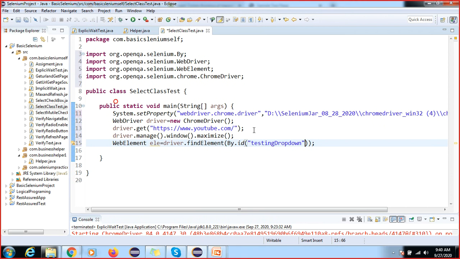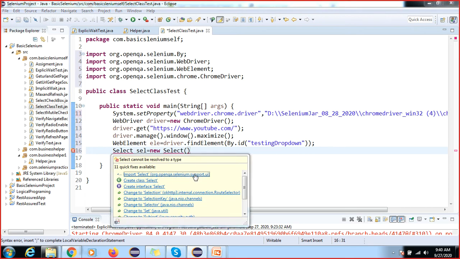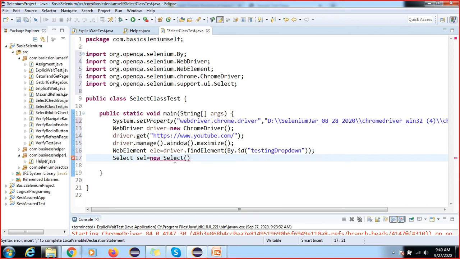The next step is to create a Select class object. It will accept this element, and it comes from selenium support ui.